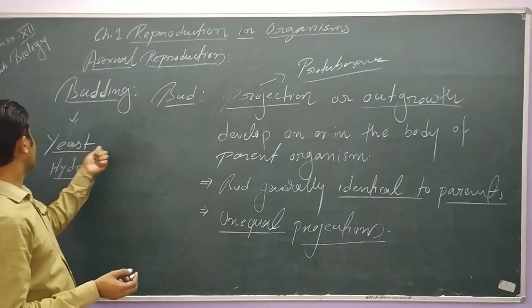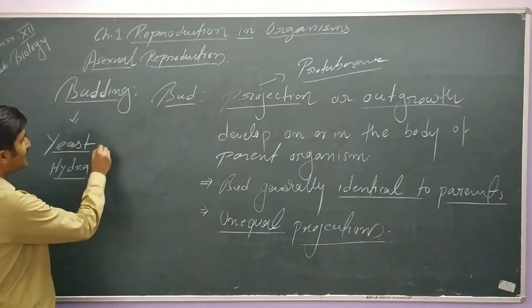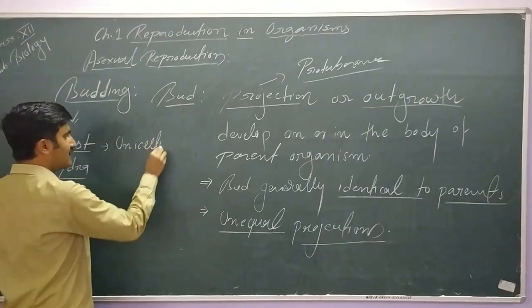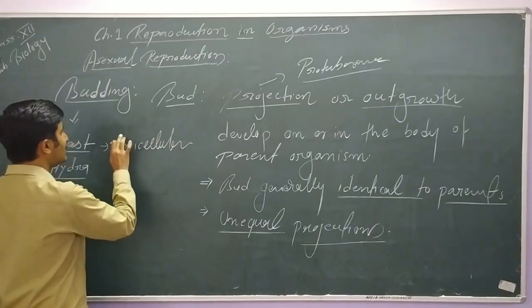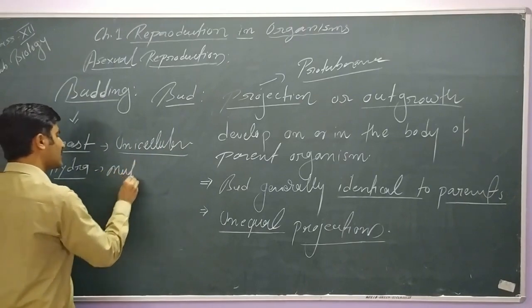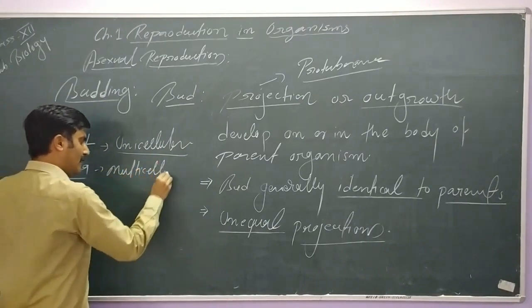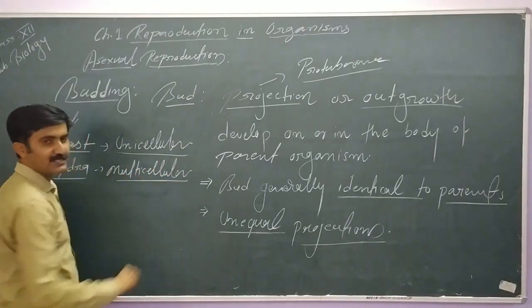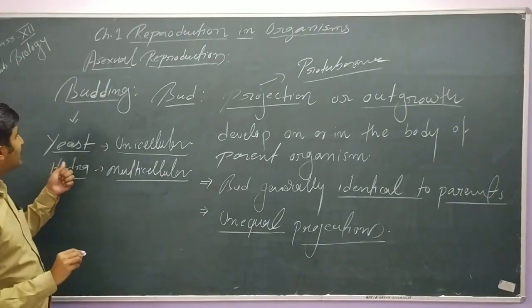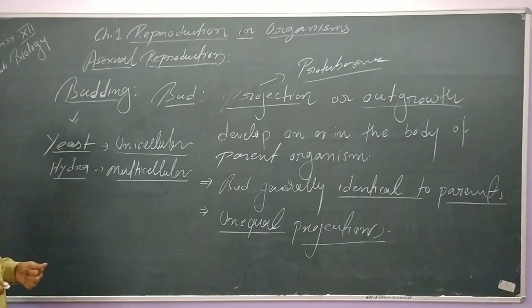Before we draw the diagram of yeast and hydra: yeast is the example of budding in unicellular organisms, and hydra is the example of multicellular. So please keep in mind, fission is generally seen in unicellular organisms only, but budding is seen in unicellular as well as multicellular organisms.